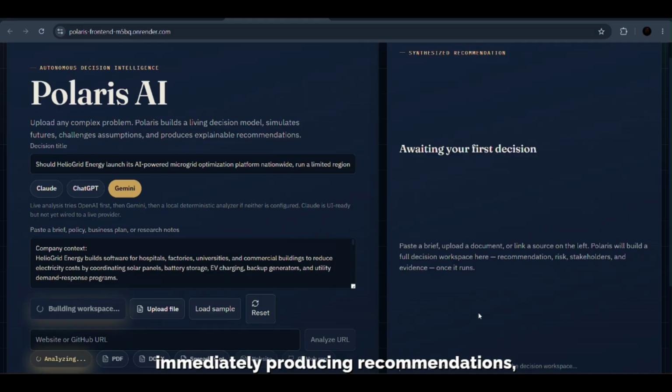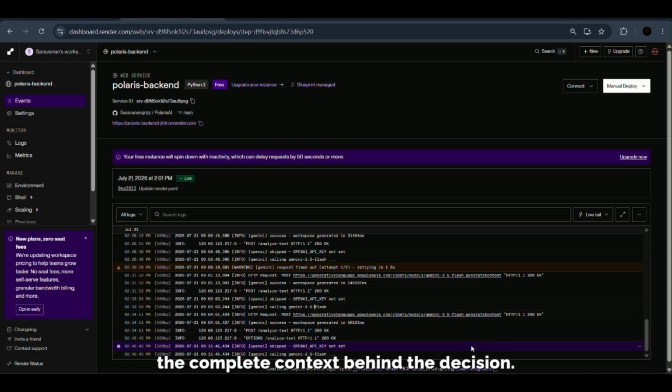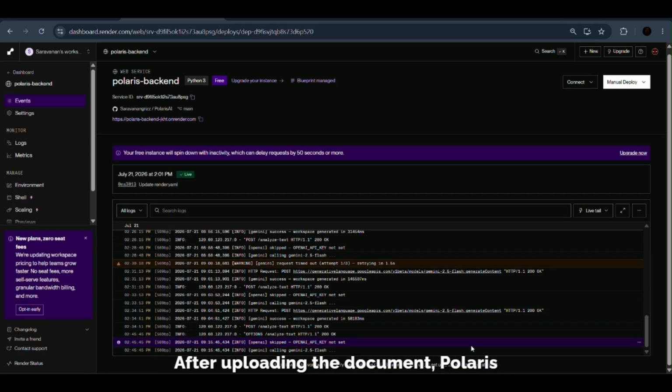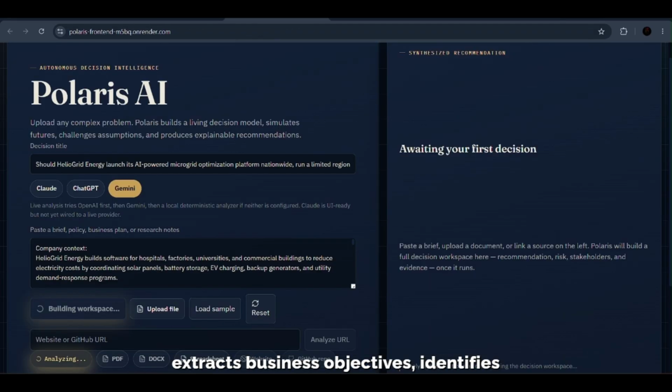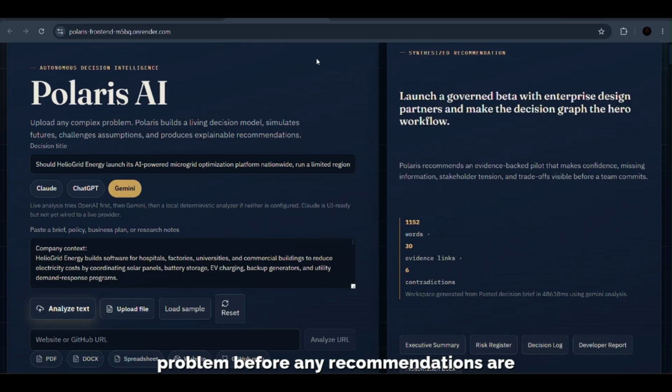Rather than immediately producing recommendations, Polaris first focuses on understanding the complete context behind the decision. After uploading the document, Polaris extracts business objectives, identifies key stakeholders, recognizes assumptions, understands strategic constraints, and detects potential risks. This creates a structured understanding of the problem before any recommendations are generated.